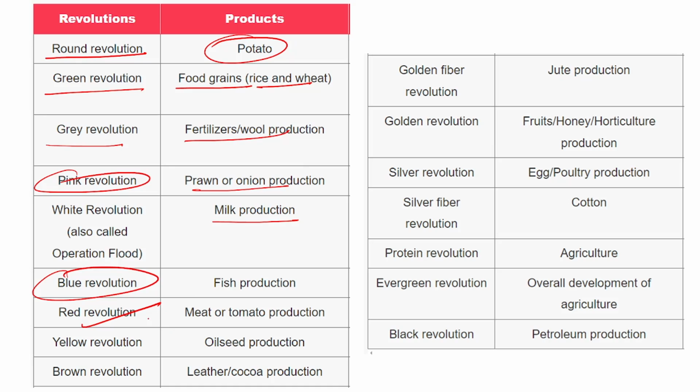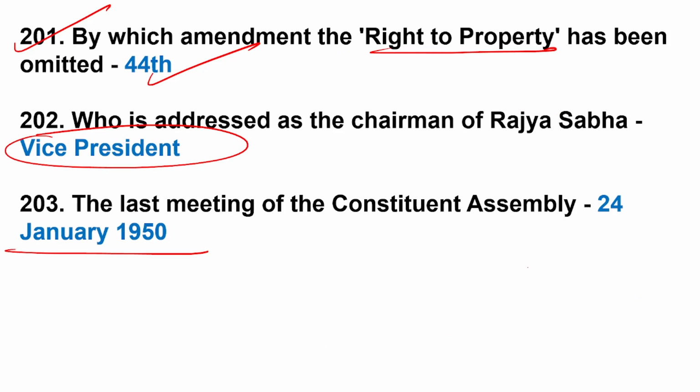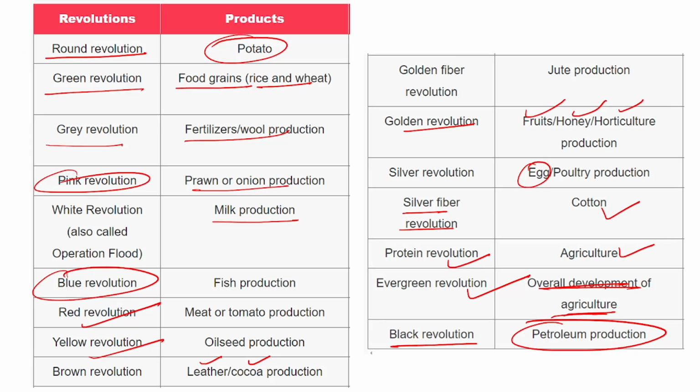and red revolution is related to meat or tomato production, yellow oil seed production, brown revolution leather or cocoa production, golden fiber revolution jute production, golden revolution fruits honey horticulture production, silver revolution egg poultry production, silver fiber revolution cotton, protein revolution agriculture, evergreen revolution overall development of agriculture, rainbow revolution, black revolution related to petroleum. 201, 202 and 203 we covered in the last video.